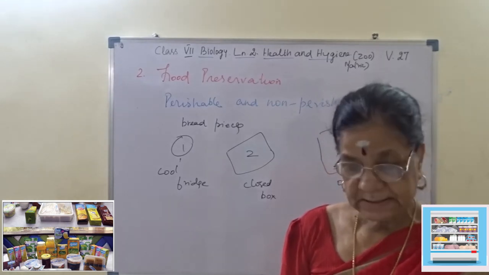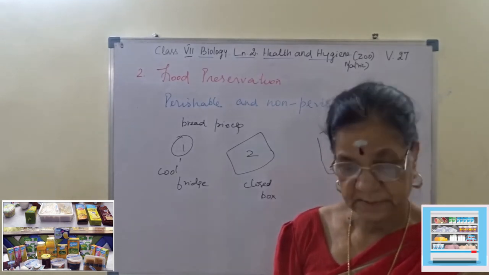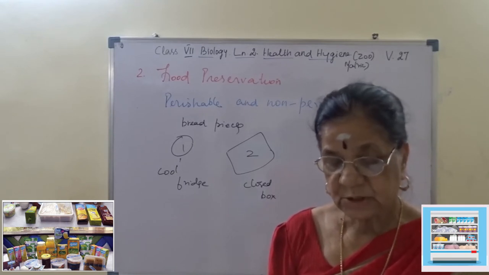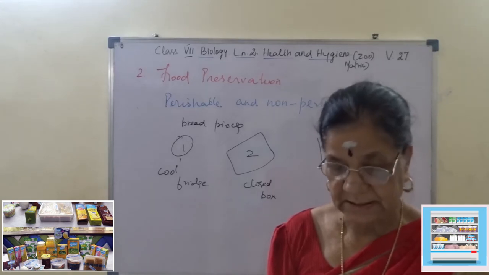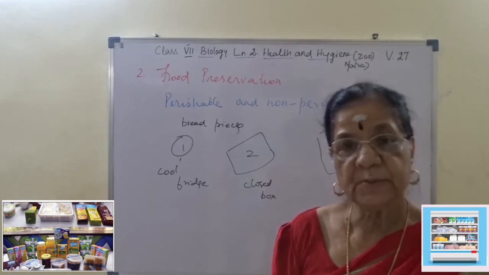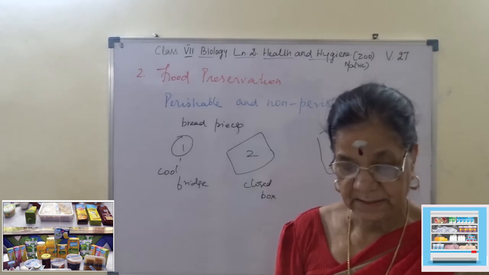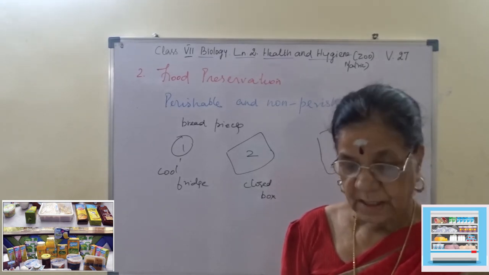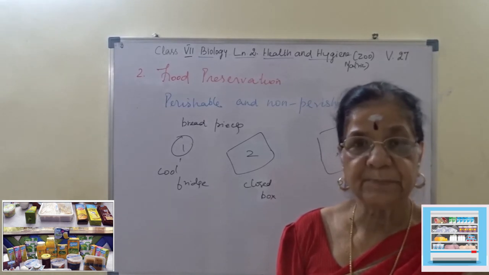These can be microorganisms, insects or other pests, natural metabolic reactions, and also environmental factors like temperature and humidity at which the food is kept.